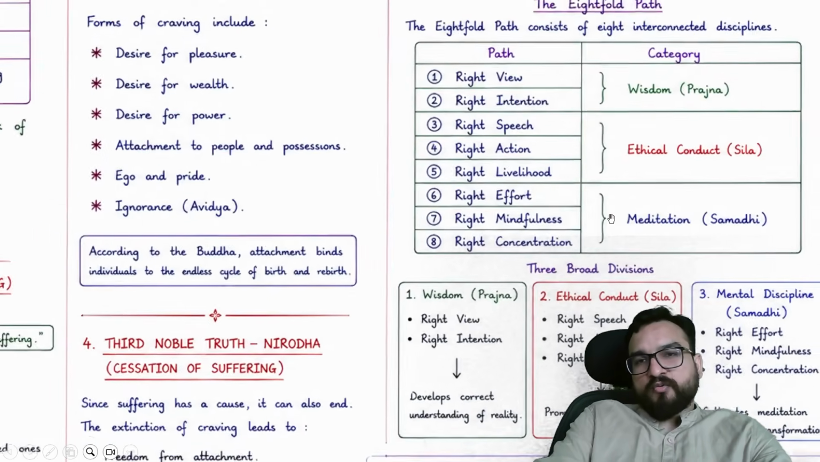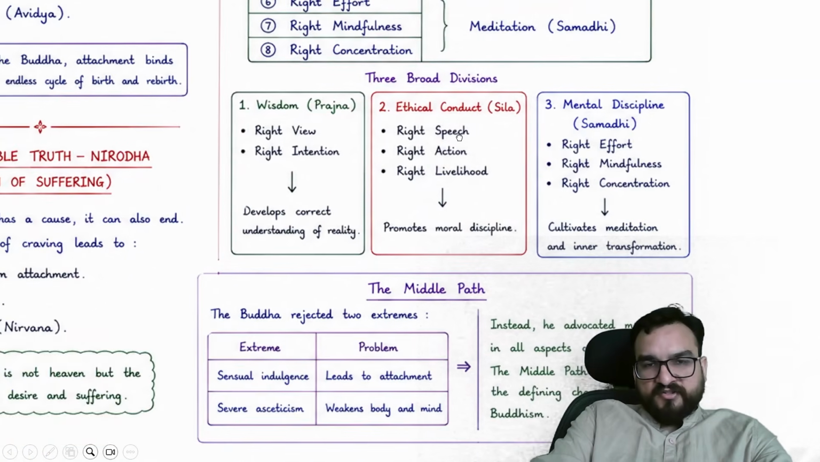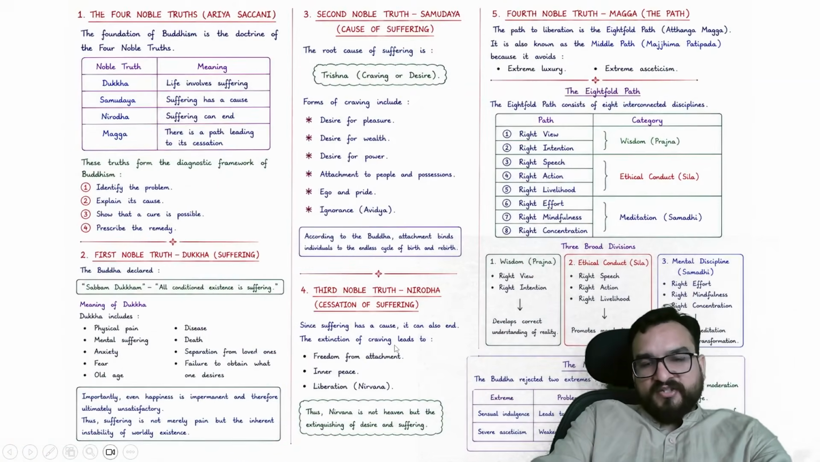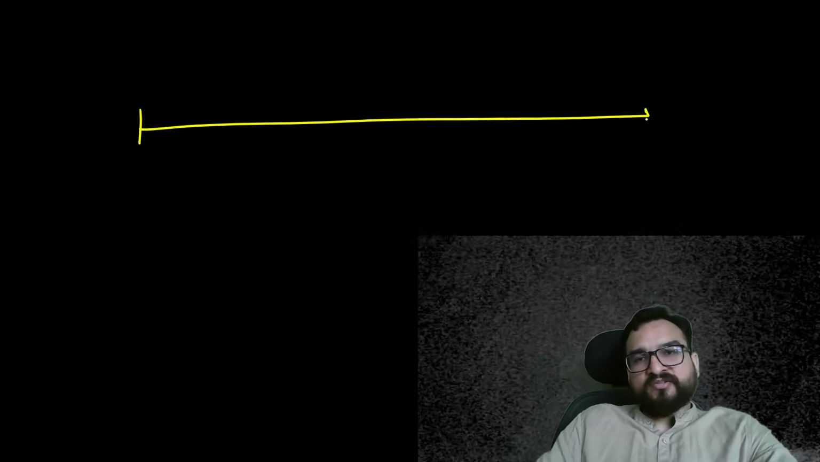Now let me zoom it out. So eightfold path content: wisdom, right view, intention; ethical conduct, sila in Pali; meditation, samadhi. It is a three-word division. Buddha rejected the two extremes. This also I will be telling you. Look, Buddha is someone who has seen both the extremes.